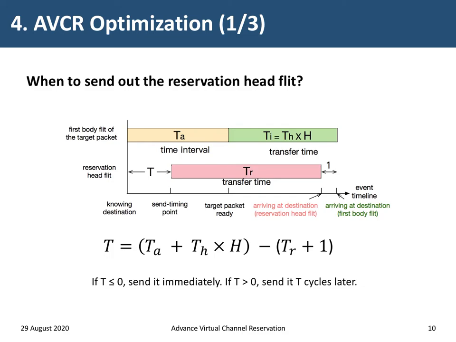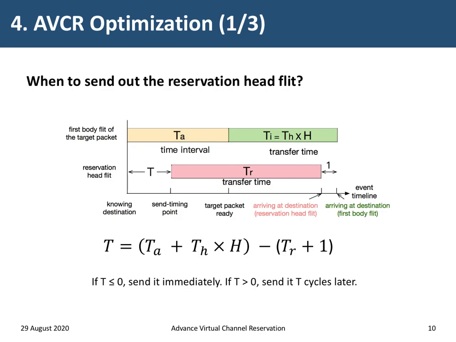Then we would like to show three optimization methods to improve our proposed basic mechanism. One drawback of the basic mechanism is that it will waste buffer resources if a long-time reservation is made without usage. So we proposed a way to predict the best point to send out the reservation head fleet.